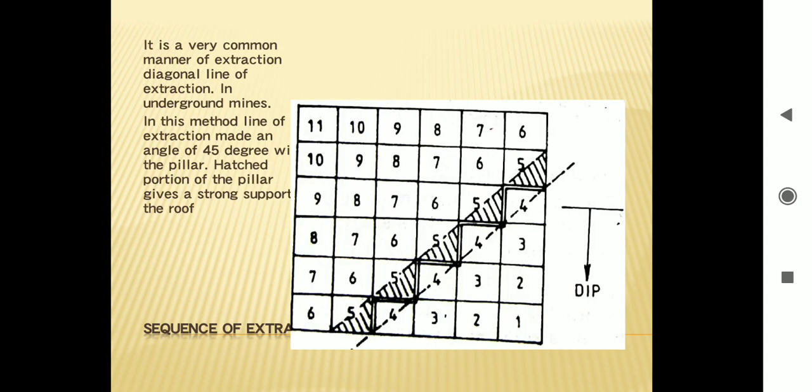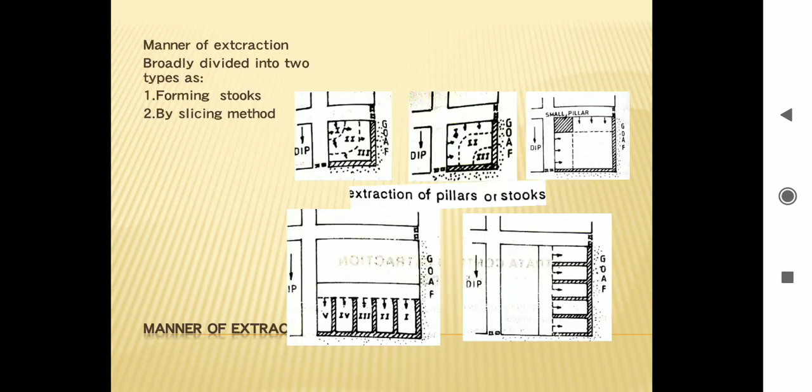Diagonal line of extraction is a very common manner of extraction in underground mines. In this method, the line of extraction makes an angle of 45 degrees with the pillar, the hatched portion in the diagram as shown. The pillar gives strong support to the roof.